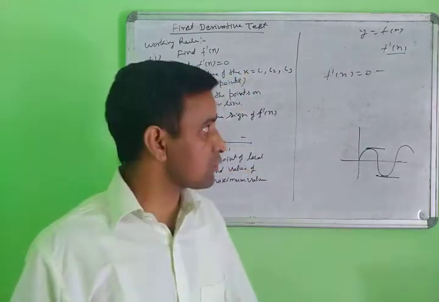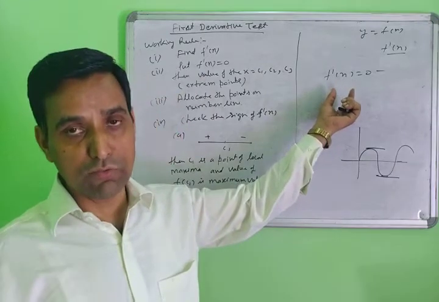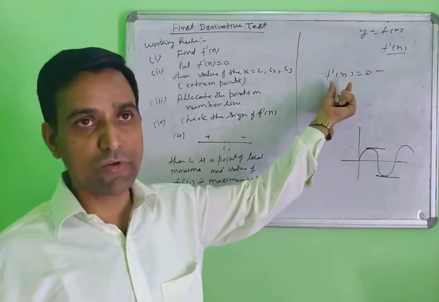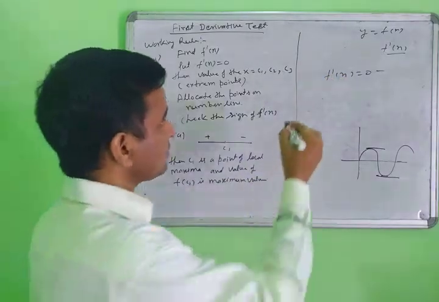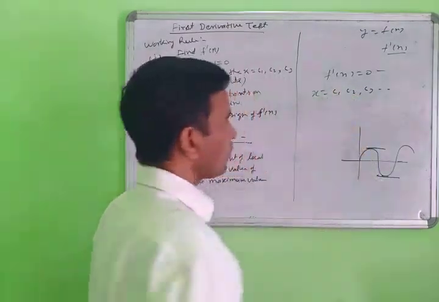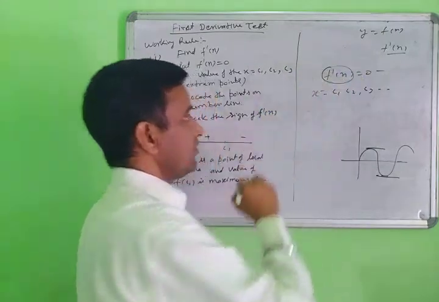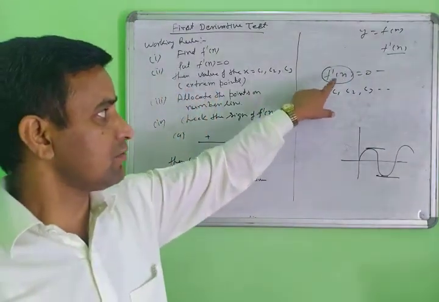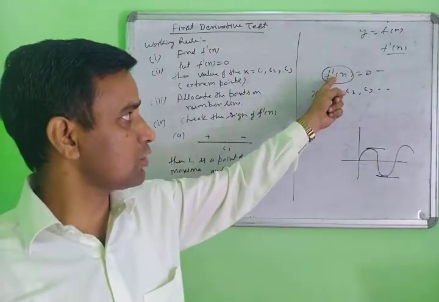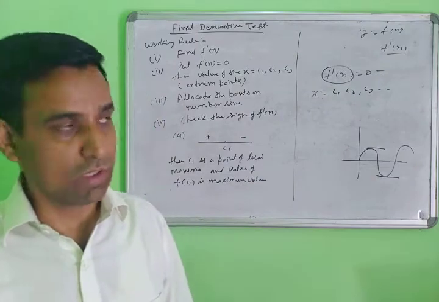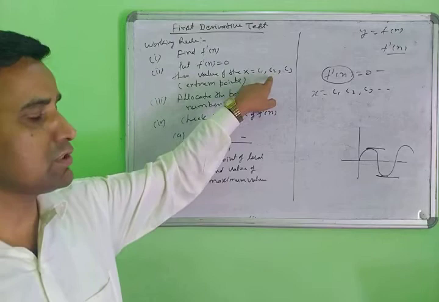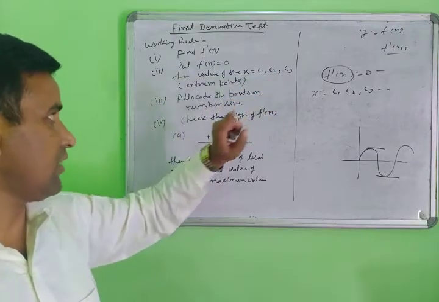Suppose your equation is a linear equation, you get one value; a quadratic equation means two values of x; a cubic equation, then you find three values of x. That means you will find the values of x: c1, c2 and c3, and so on. This depends on the equation of f dash x. So you will find the values c1, c2, c3. This is not fixed. C1, C2, C3 means any number of values we can find.